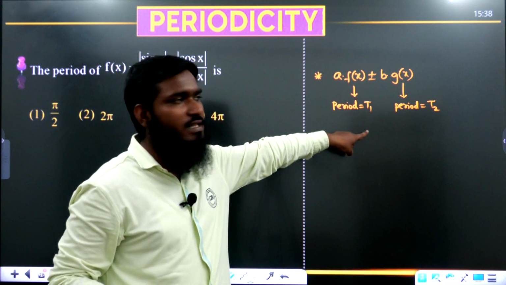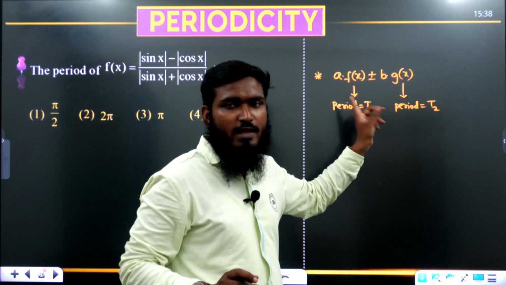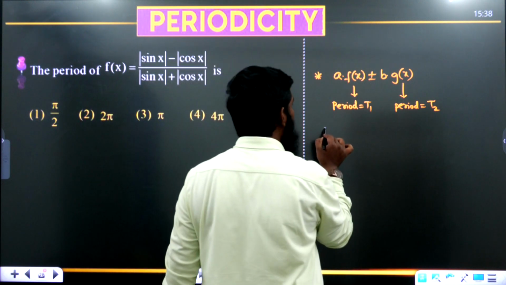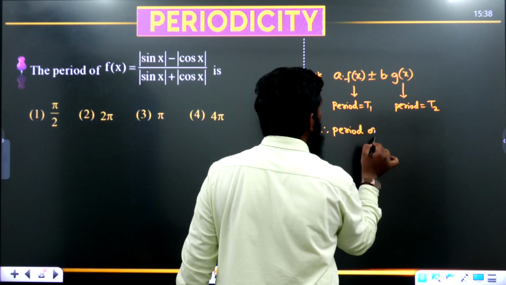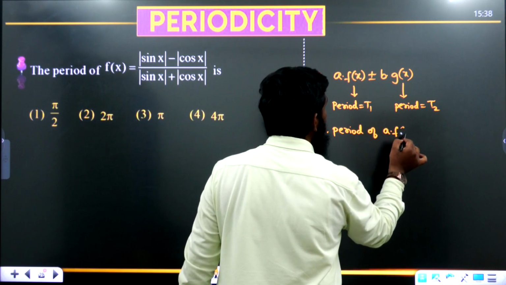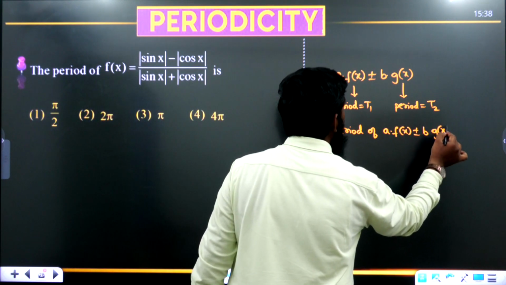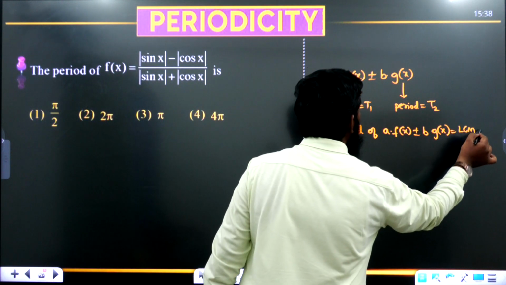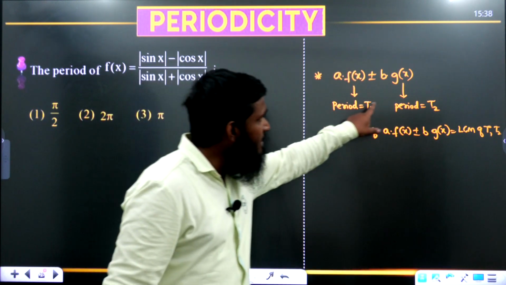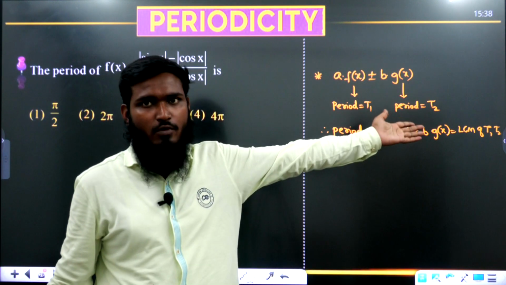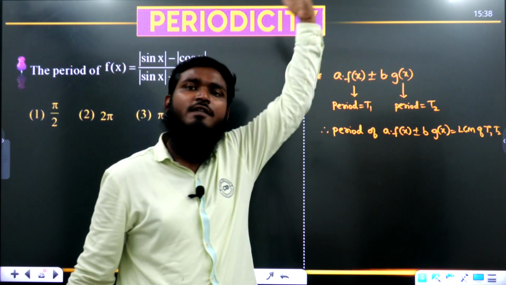For this function we are getting the answer as T1, for that function we are getting the answer as T2. Now we are having different answers over here. If we are having different answers, listen carefully. Therefore, the period of A into f of x plus or minus b into g of x will be equal to LCM of T1 and T2. What we have to do? Whenever we are having different answers, we have to find out the LCM of that part. If you are having the same answer, then the period of this complete question will be the same only.